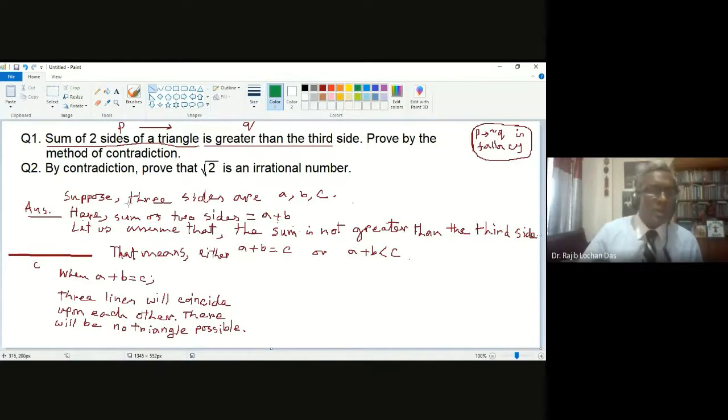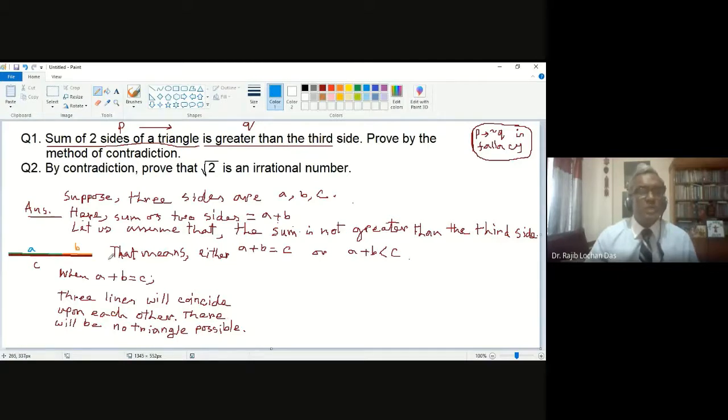Maybe one line is A. From that corner, this is the thing, and the other line is B. So A plus B. You got my point? Because A plus B will be equal to C. So A plus B and C will be just on one single line. That's it. So where is the triangle? There is no triangle in this case. So it is a contradiction.